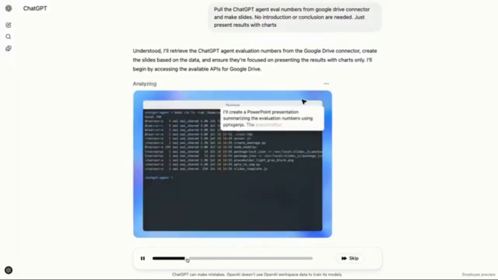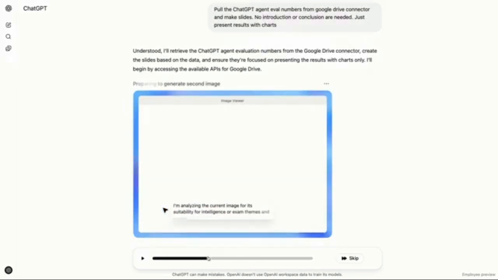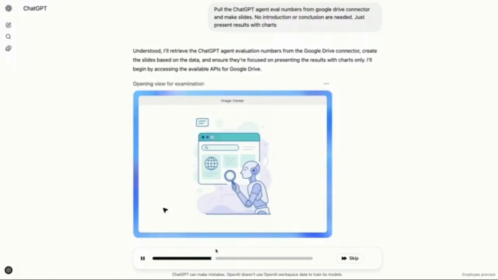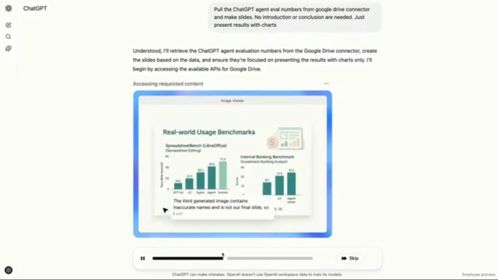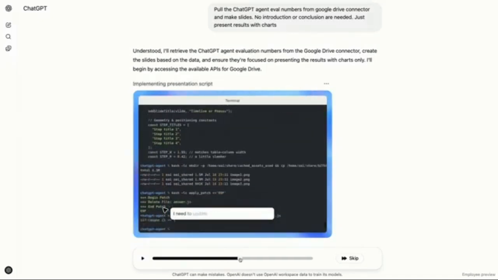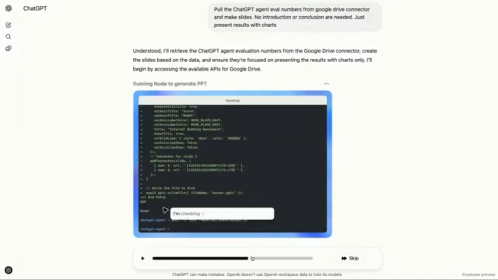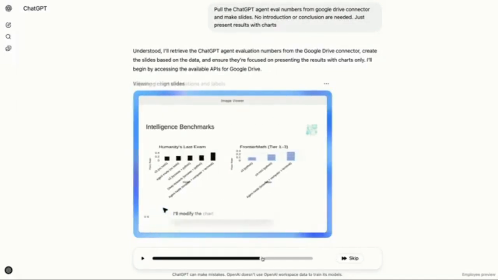Let's accelerate this replay. Then the model might read from the result again and write some code. Here you can see that the model is using the image generation tool to generate some decorations for the slides. And let's see the first slide the model made. Here the model is writing some code that will be compiled into the final slides. So this is the first slide the model made in this demo, which looks okay, but it's not polished enough.